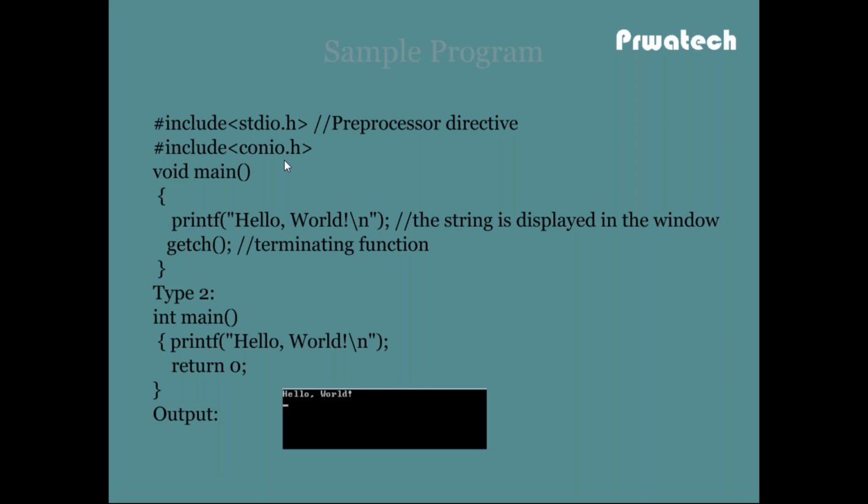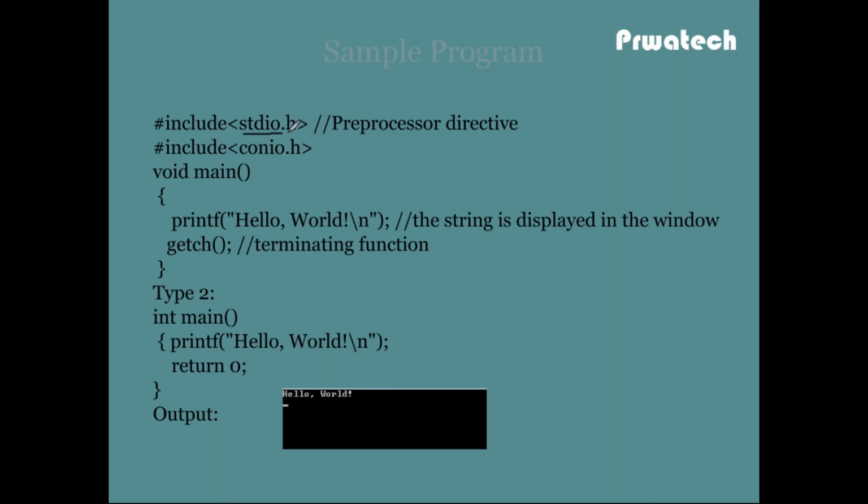One sample program in C. This is a sample program: display hello world on the console window using the C language. So we have #include <stdio.h> and #include <conio.h>.